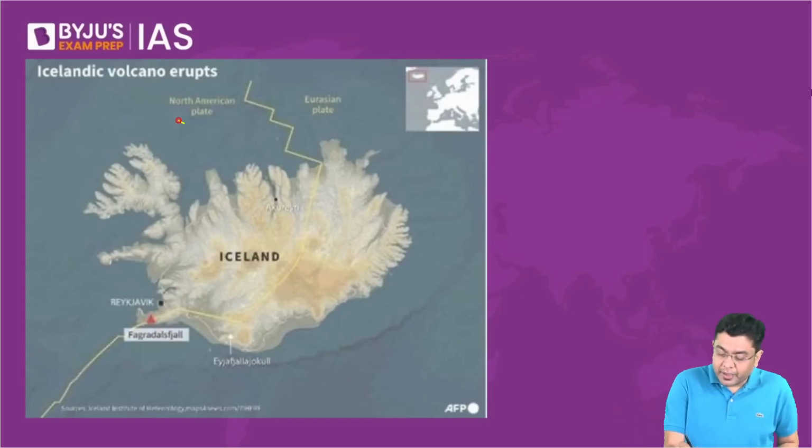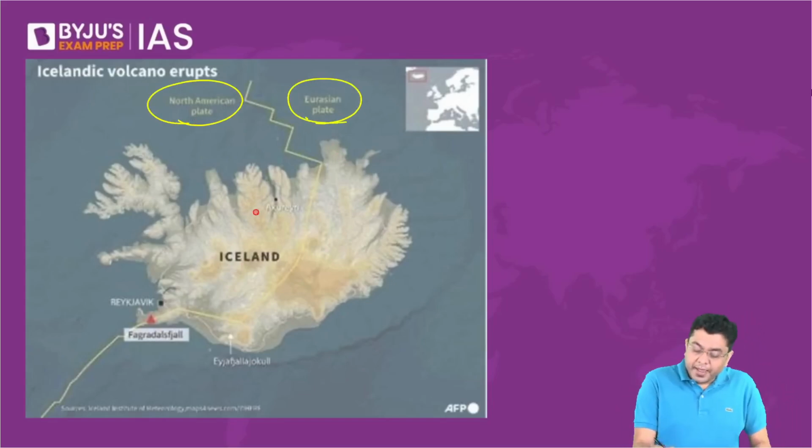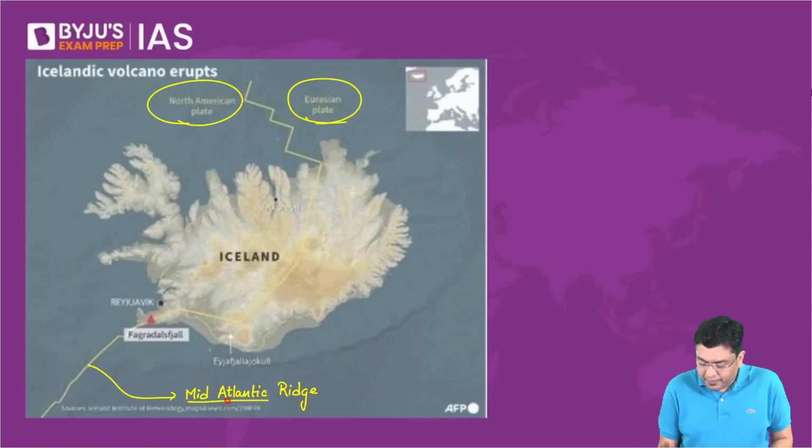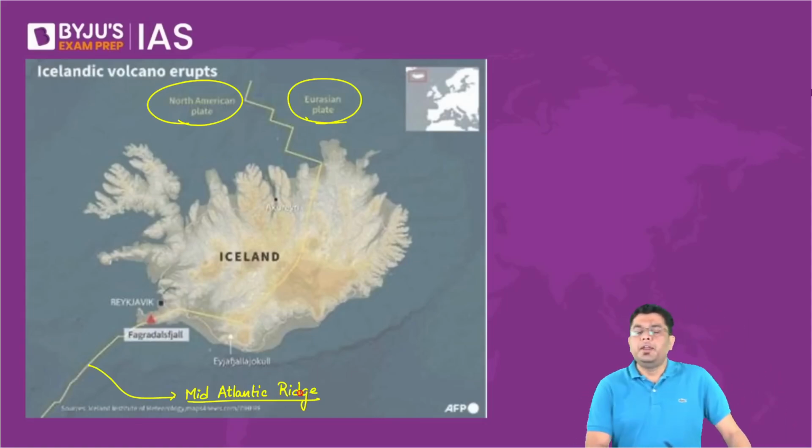So, here you have the North American plate, here you have the Eurasian plate, in between them, you have the mid Atlantic ridge. And that is where you have the island of Iceland getting created.